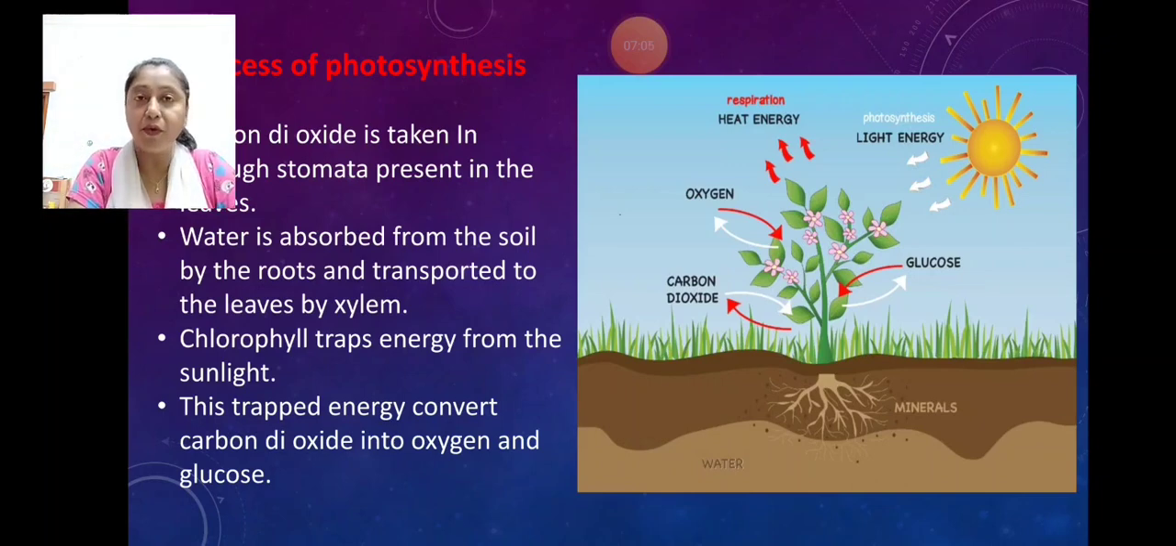The glucose is utilized by the plants for their growth and development. But if there is excess glucose, it is stored in the plant in the form of starch.